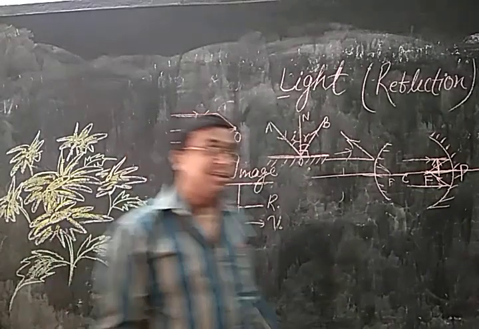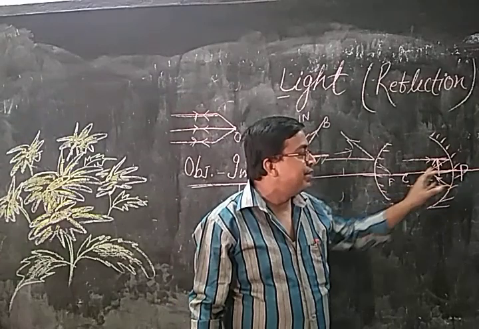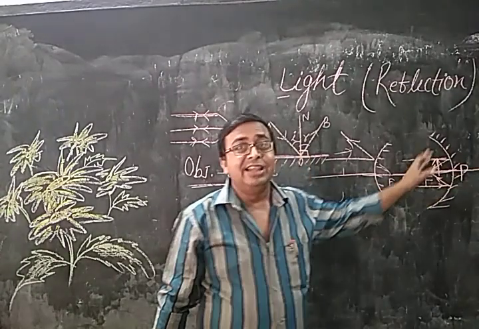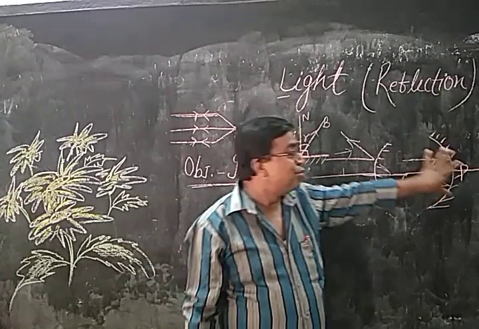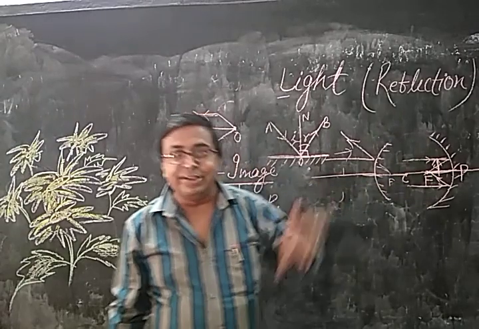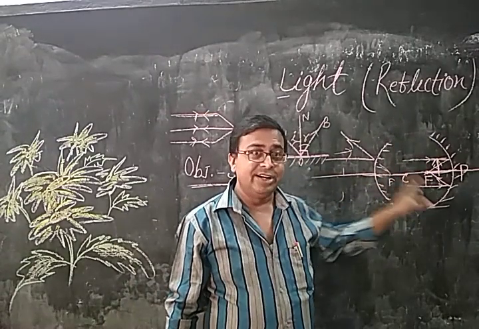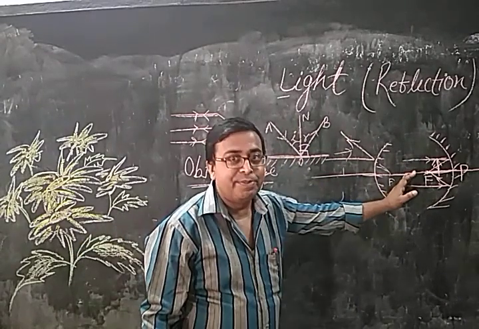This is the last condition for the concave mirror, where the object is placed between P and F, and the image will be virtual, erect and highly enlarged. Due to this reason, we use it as a shaving mirror and a makeup mirror. Got it?